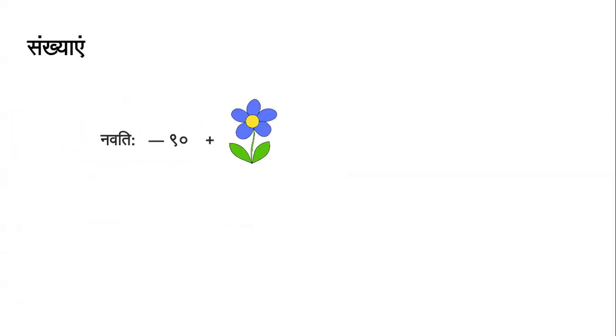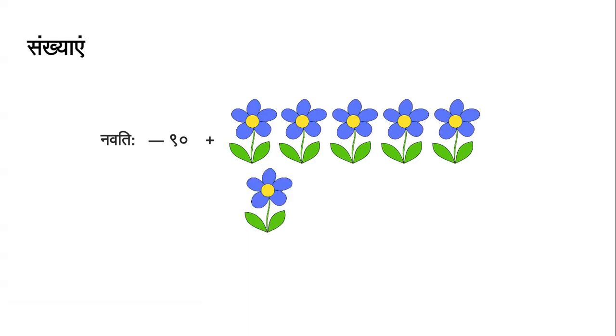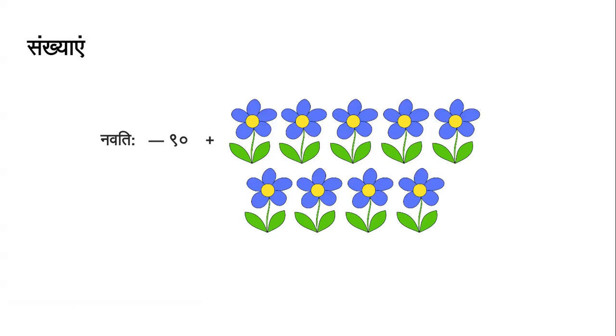Navatihi plus Ekam, Dve, Trini, Chatvari, Pancha, Shada, Sapta, Ashta, Nava. We are adding 9 flowers, or Nava Pushpaha, to Navatihi. So it is Navanavatihi, 99.